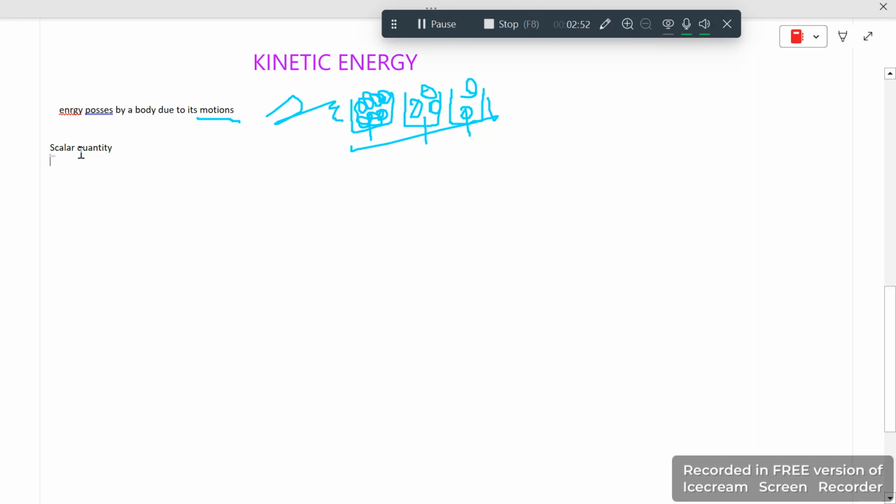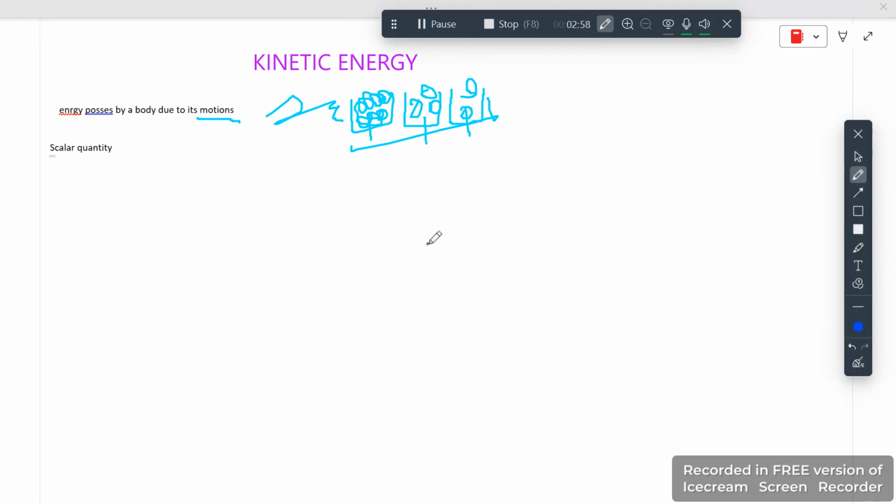If I write it in a mathematical form, the kinetic energy formula would be written as one upon two m v squared.